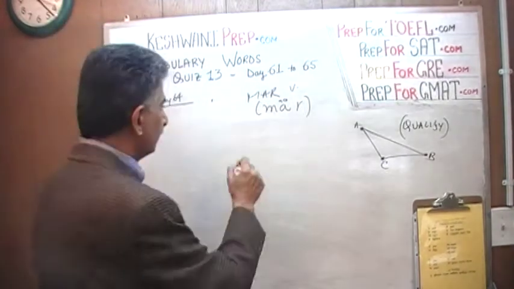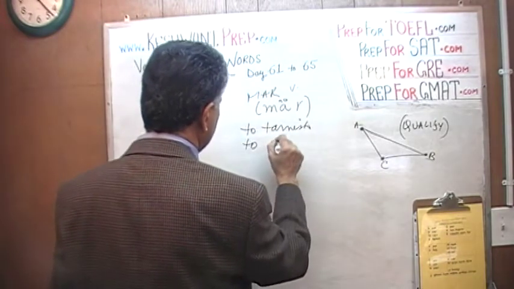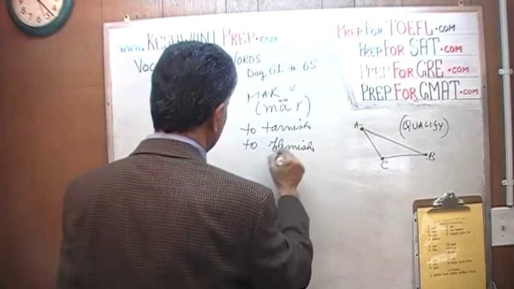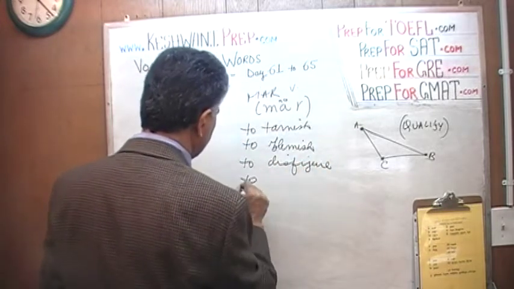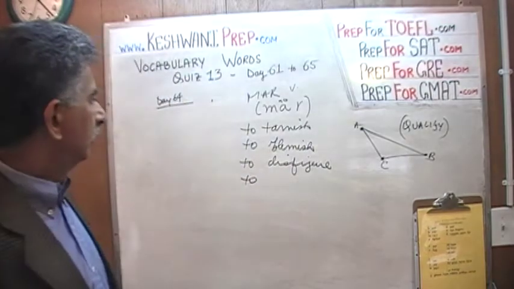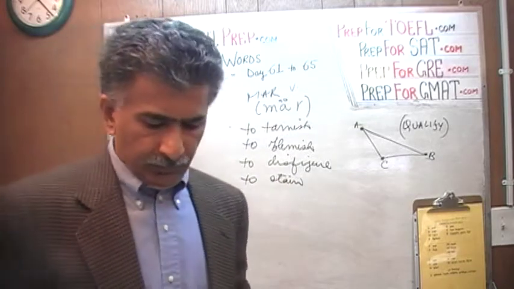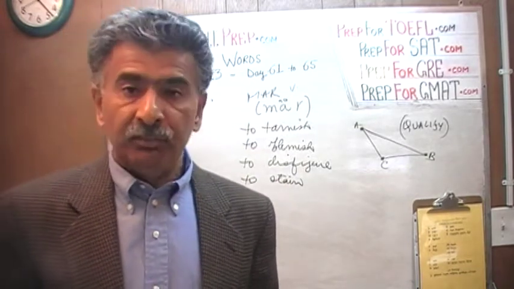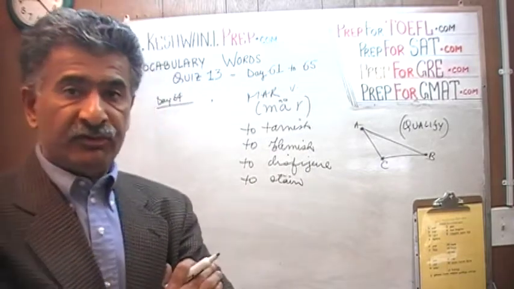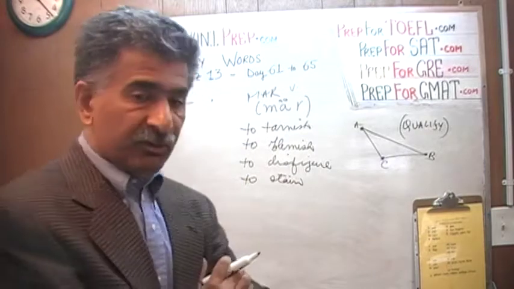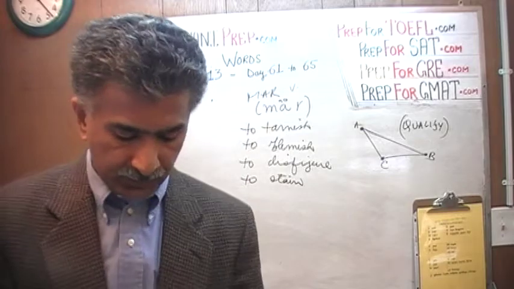Mar means to tarnish, to blemish, to disfigure, to stain, to damage, to deface. So if you mar somebody's reputation, you damaged their reputation, you disfigured it, you ruined it, you blemished it, you stained it by saying something about their character, you marred it.